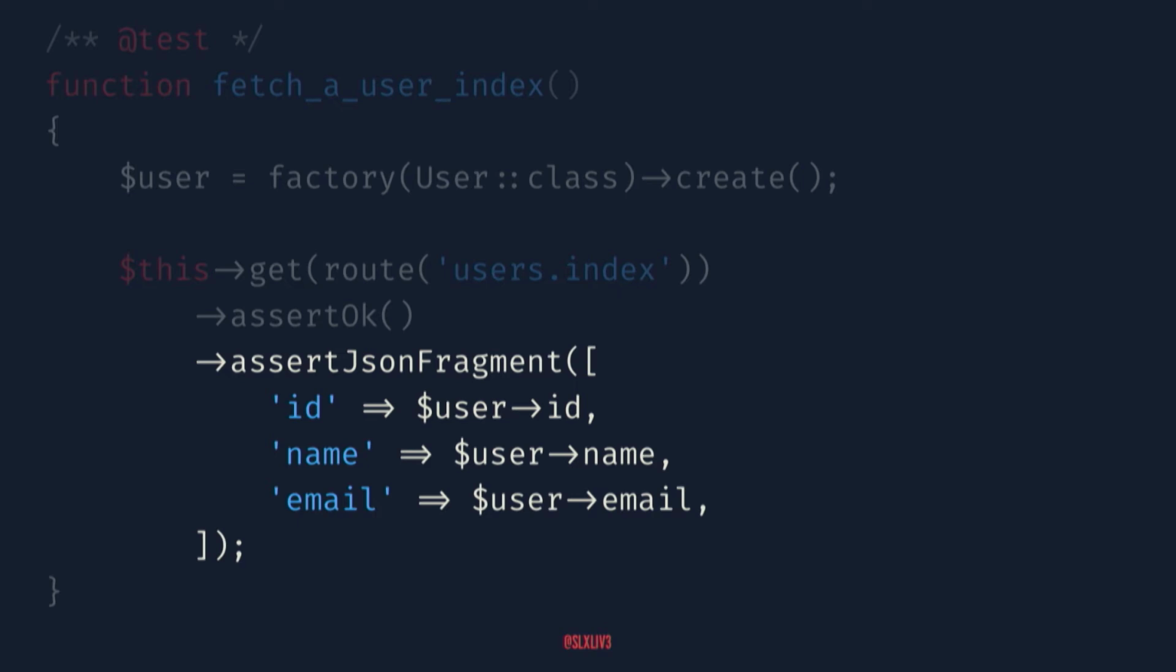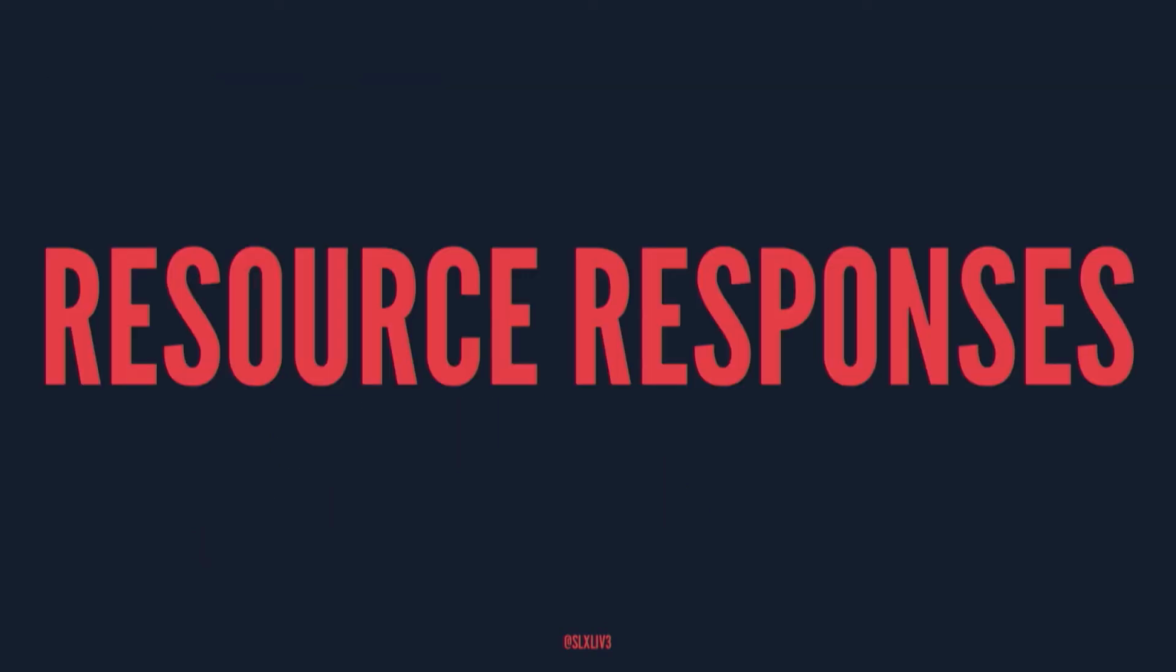But before we move on to building out our controller and putting that response in there, I want to take a second and talk about resource responses. I want to talk about why they're important and show you a little bit about how we use them.